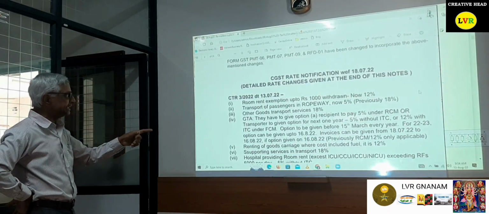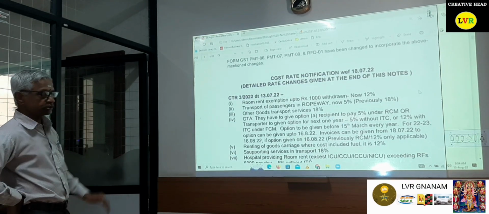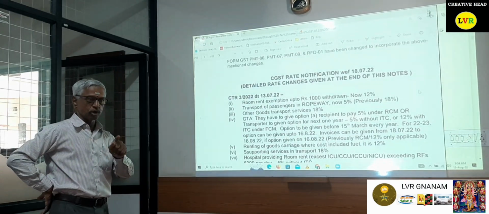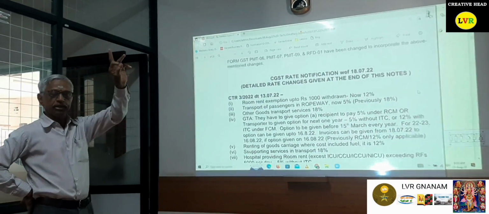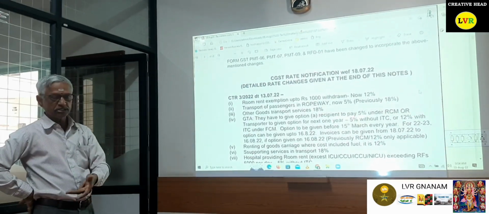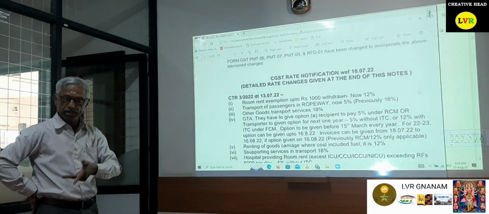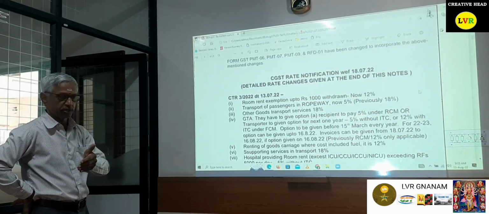Now, other GTA services are at 18%. For GTA, they have given an option. So far, under GTA, they have only two categories: if it is 12%, they can claim ITC and make forward charge; under reverse charge, we can pay only 5%. Now they have an option, which they can give before the commencement of the financial year.